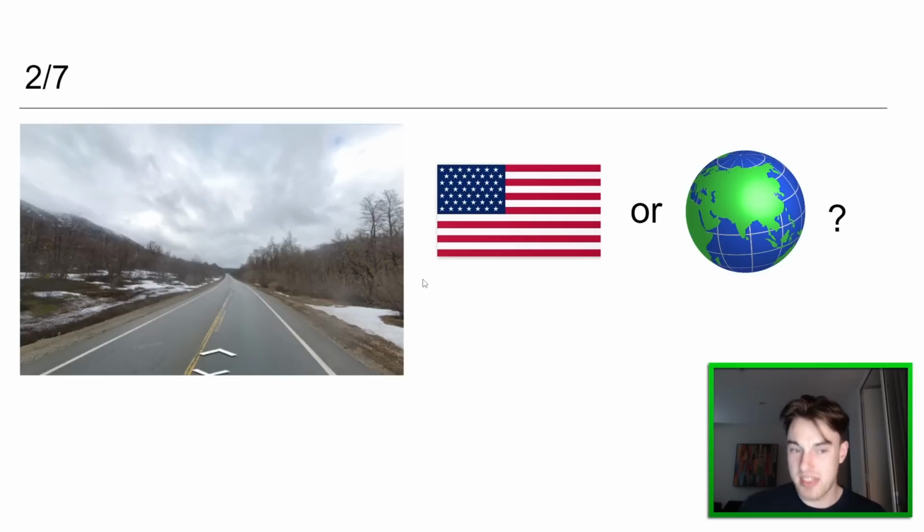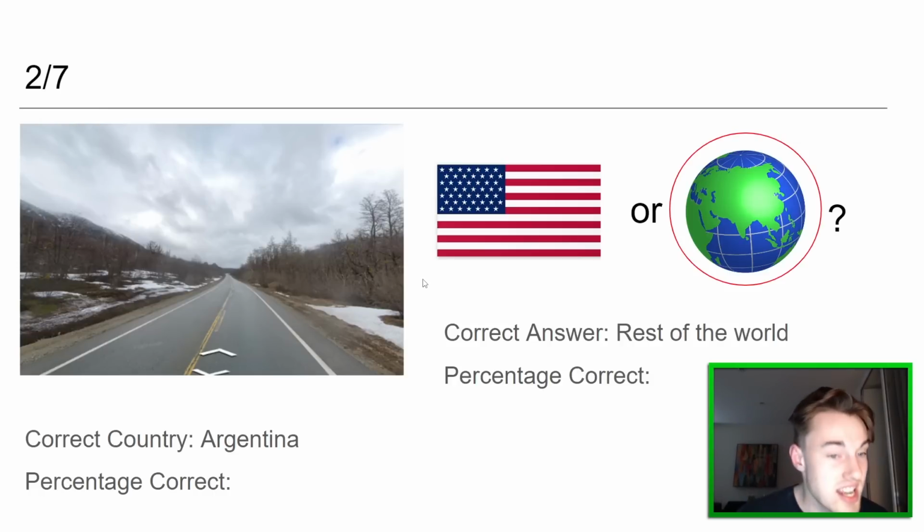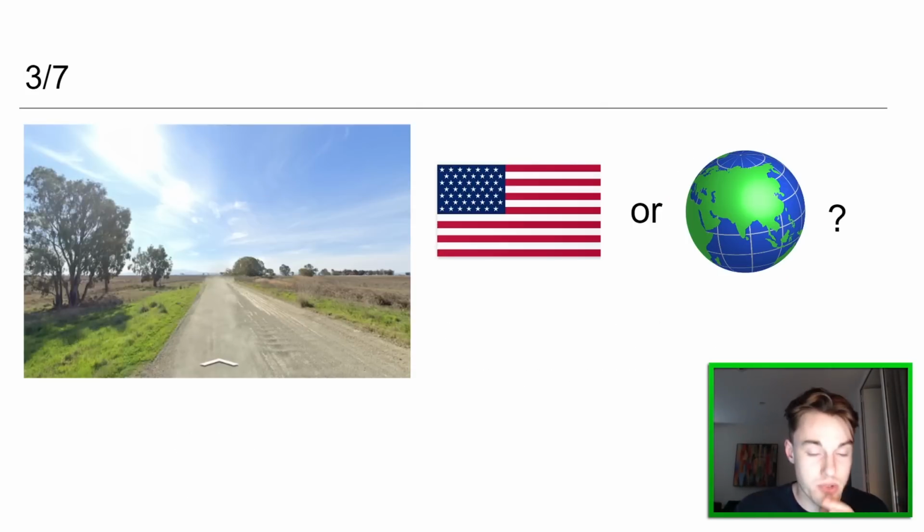This one also, I think, should be the US. And it was the rest of the world, so where was it? Argentina, thought of it, but the yellow dashes next to the main yellow dash are very weird to see in Argentina. Normally, you'll see white dashes next to the yellow line, so that is what made that difficult. Barring that fact, I think I could have gotten it. But obviously that's a round that's highly contingent on the road lines. But that was the one I was most unsure about, so let's head through to the next one.